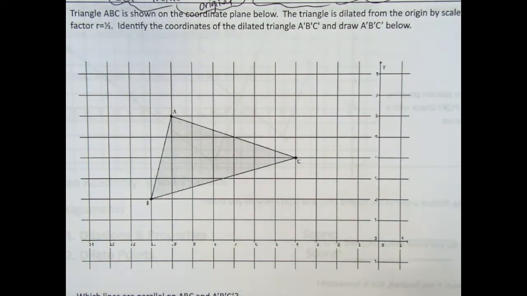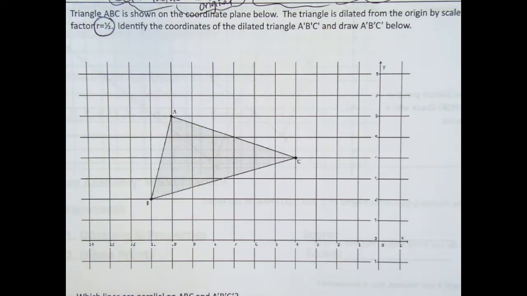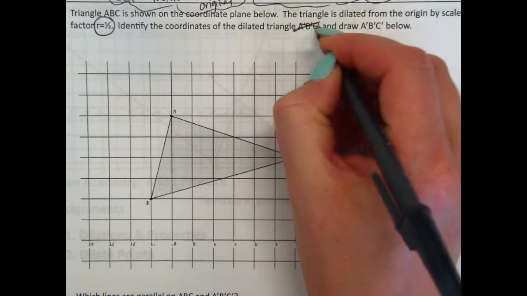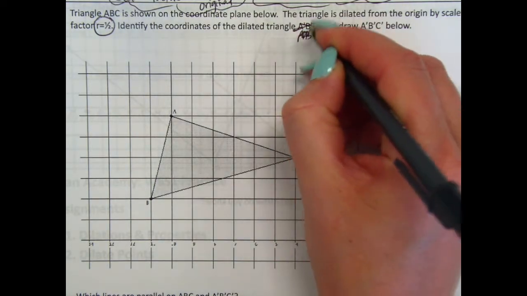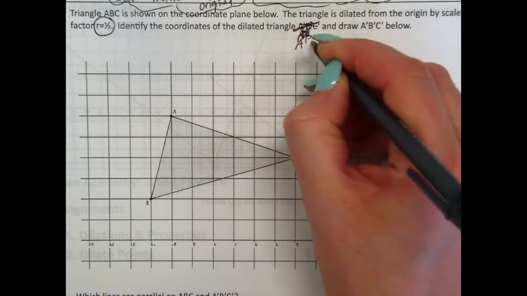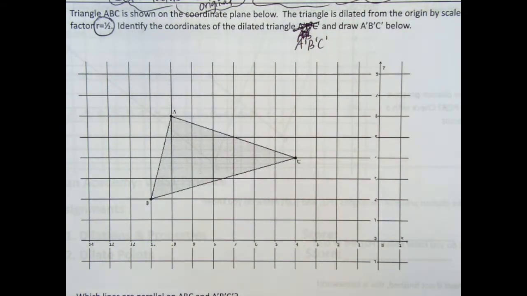Triangle ABC is shown on the coordinate plane below. The triangle is dilated from the origin by a scale factor r equals 1/2. Identify the coordinates of the dilated triangle A prime, B prime, C prime, and draw A prime, B prime, C prime below.